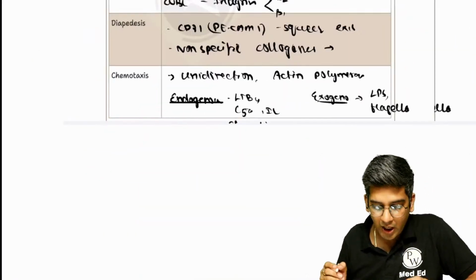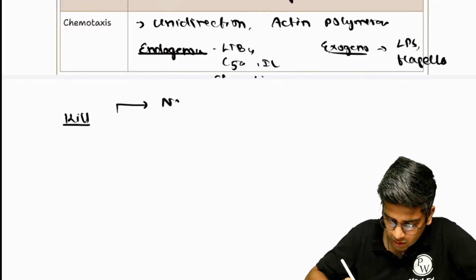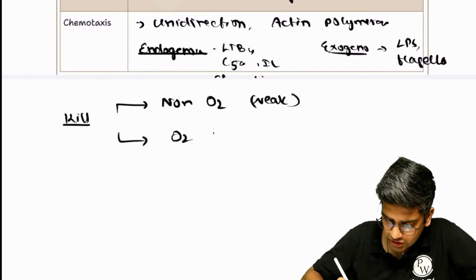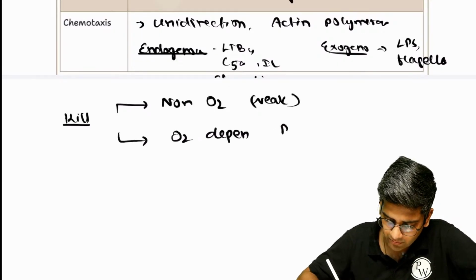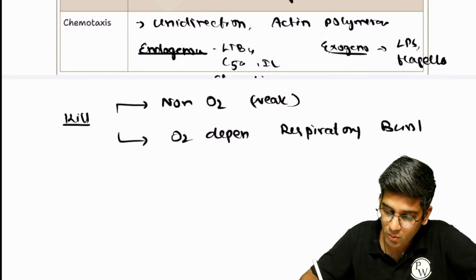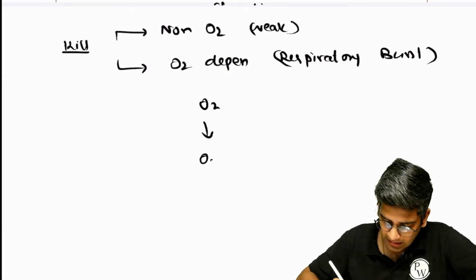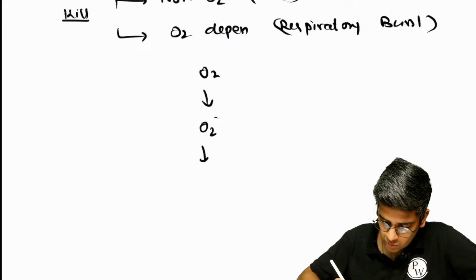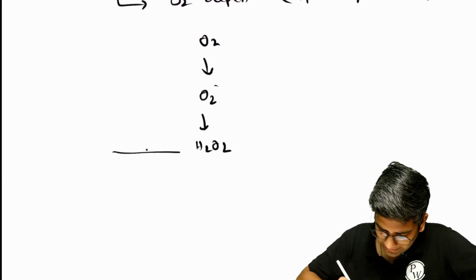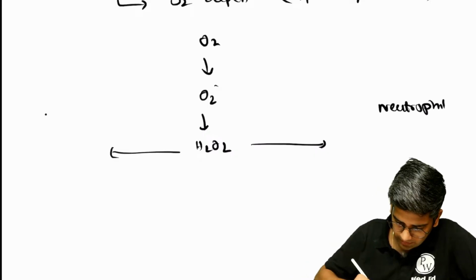Why to worry? How to kill? After phagocytosis, we kill the organism in two ways. One is the non-oxygen dependent pathway, which is a very, very weak mechanism. The other is the oxygen dependent pathway, which is a very strong mechanism. We call it respiratory burst because it uses what? Oxygen. Very simple flowchart. Oxygen, tell me the enzyme. I'll write only the output here. From this output, it goes to your H2O2. I want you guys to fill every enzyme here, right? From H2O2, I have two outputs here. One based on neutrophil, one based on eosinophil.